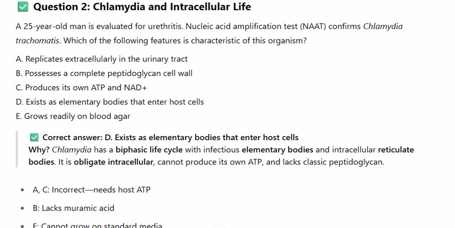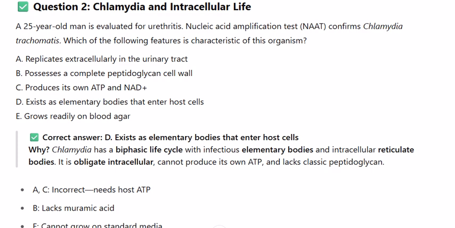A. Replicates extracellularly in the urinary tract. B. Possesses a complete peptidoglycan cell wall. C. Produces its own ATP and NAD+. D. Exists as elementary bodies that enter host cells. E. Grows readily on blood agar. Correct answer, D. Exists as elementary bodies that enter host cells.